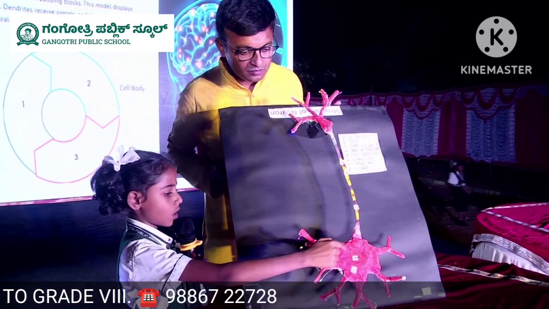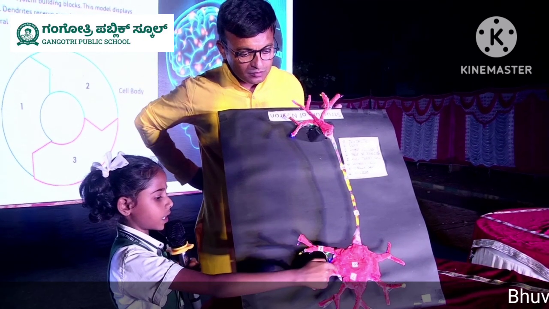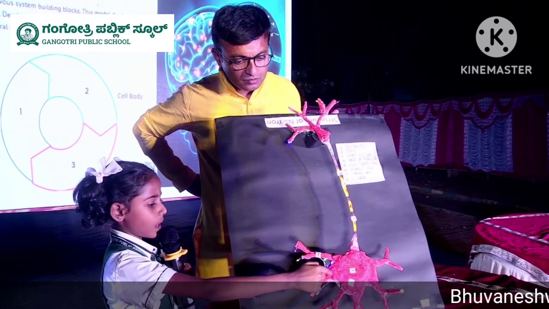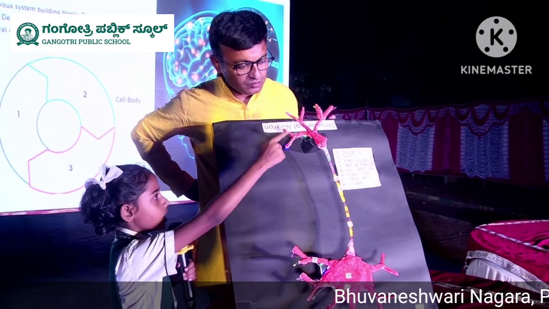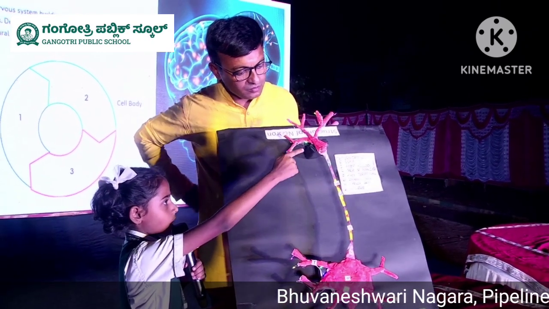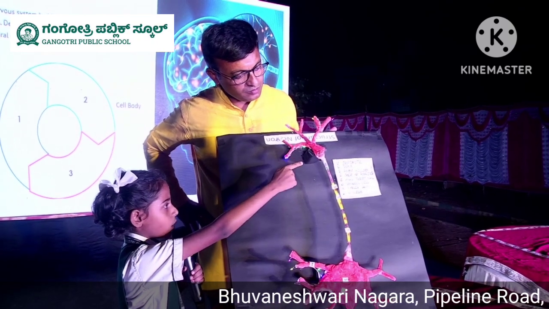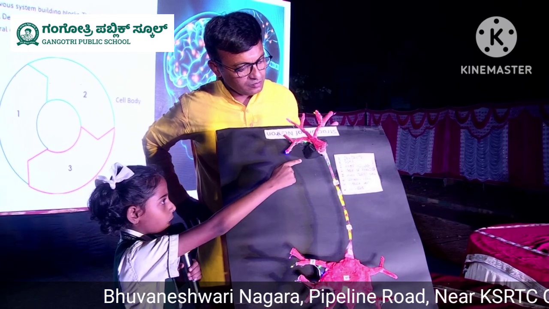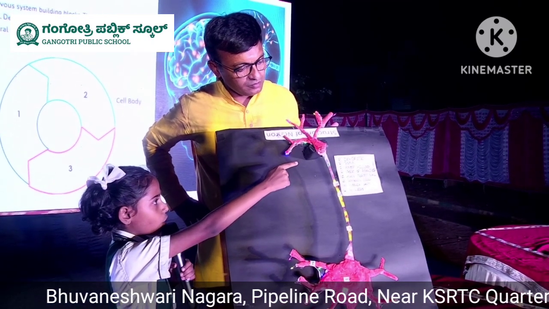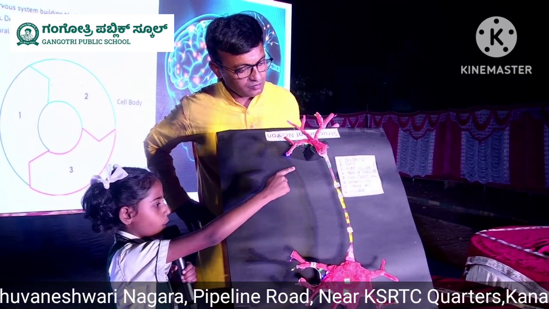Dendrites. These are branch-like structures that receive messages from other neurons and transmit the messages to the cell body. Cell body. Each neuron has a cell body with a nucleus, Golgi body, endoplasmic reticulum, mitochondria, and other components.